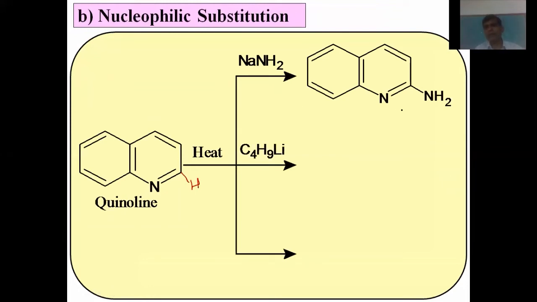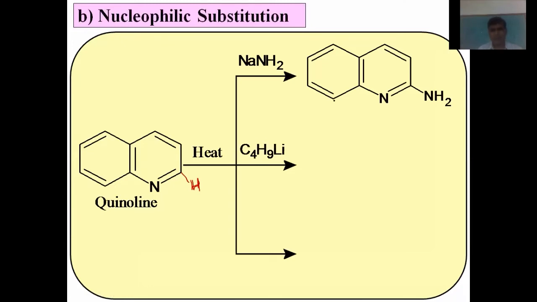This is nothing but 2-aminoquinoline. This is an example of nucleophilic substitution.